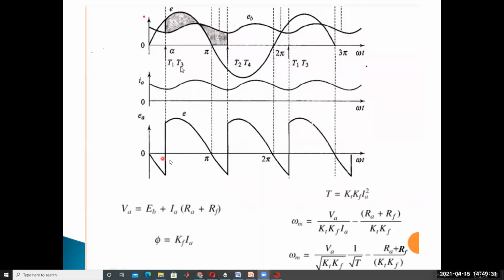Same as the previous. Understood? The main thing is the output voltage from alpha to pi is positive, but from pi to pi plus alpha it is negative, because of that it operates as a generator.